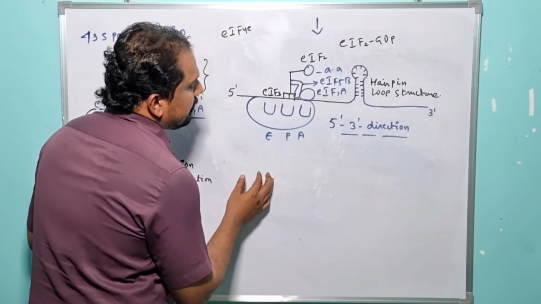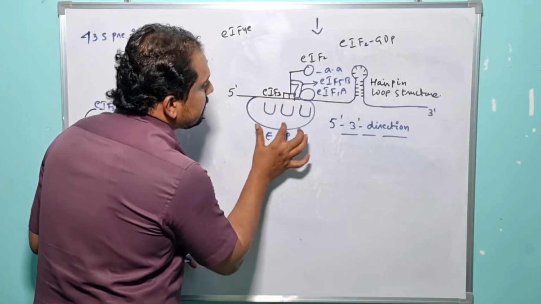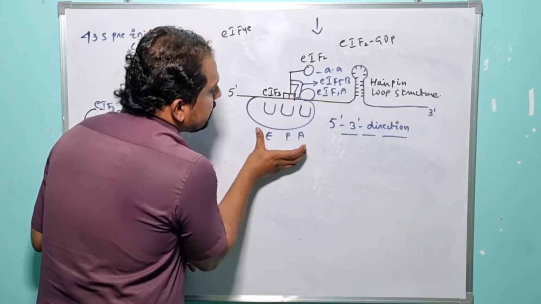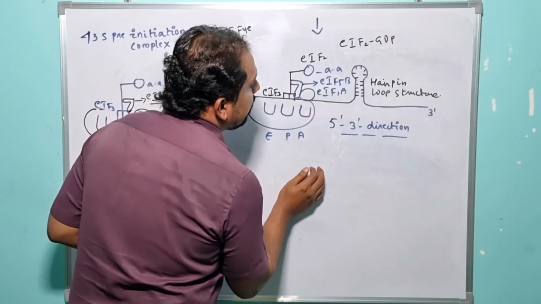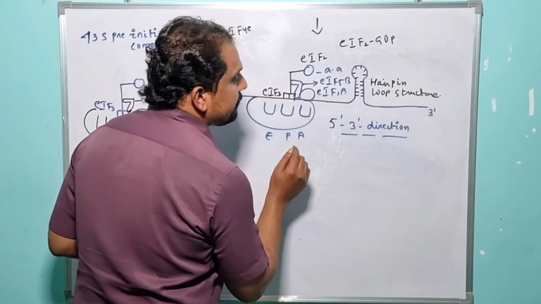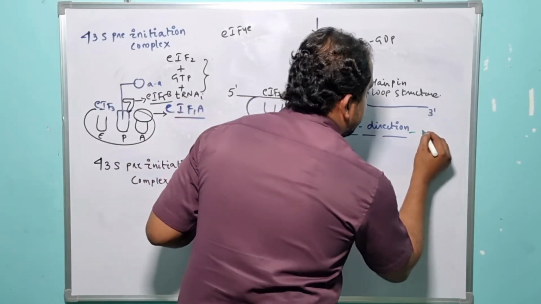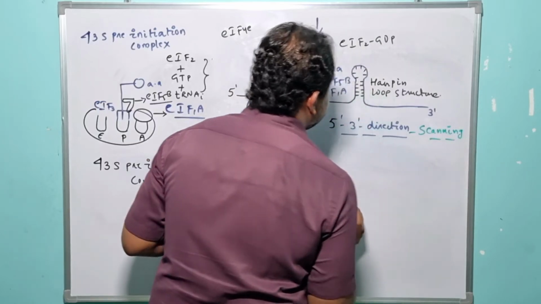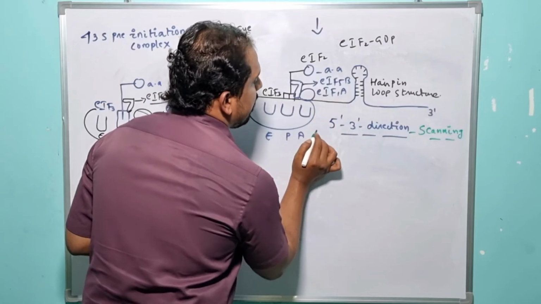As we have already discussed during the initiation phase of translation in prokaryotes, once the small subunit of the ribosome is recruited to the mRNA, it proceeds in the 5' to 3' direction until it recognizes the start codon by taking advantage of a mechanism which is nothing but scanning. So let me write it here. What is scanning? Scanning is the process through which the small subunit of the eukaryotic ribosome is capable of recognizing the start codon or the initiation codon.